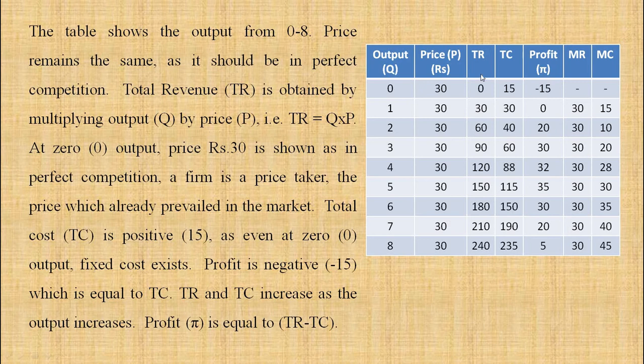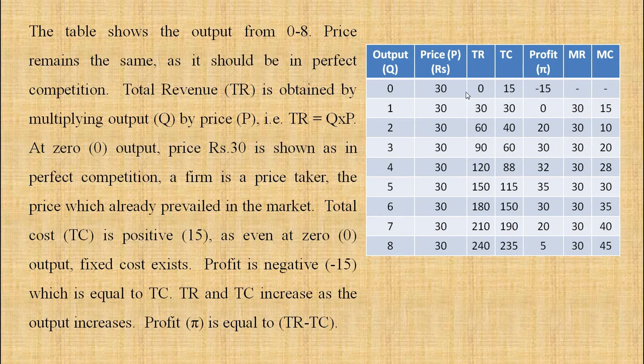Total revenue, that is TR, is obtained by multiplying output, that is Q, by price P. So Q into P is total revenue. TR is equal to Q into P. At 0 output, price is shown as 30. In perfect competition, a firm is a price taker, taking the price which already prevails in the market.